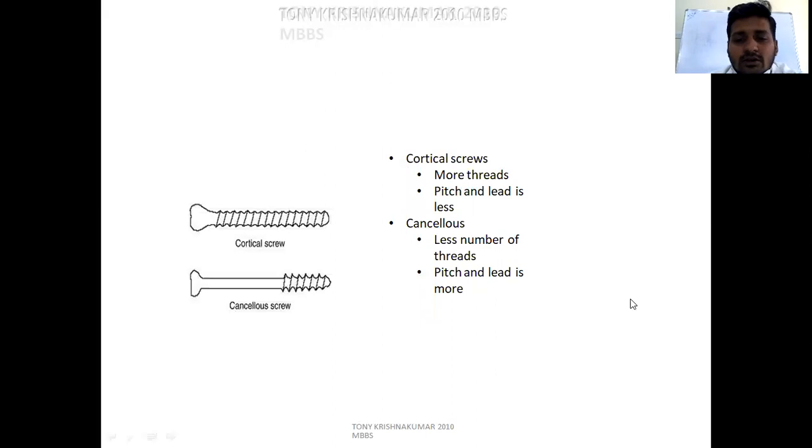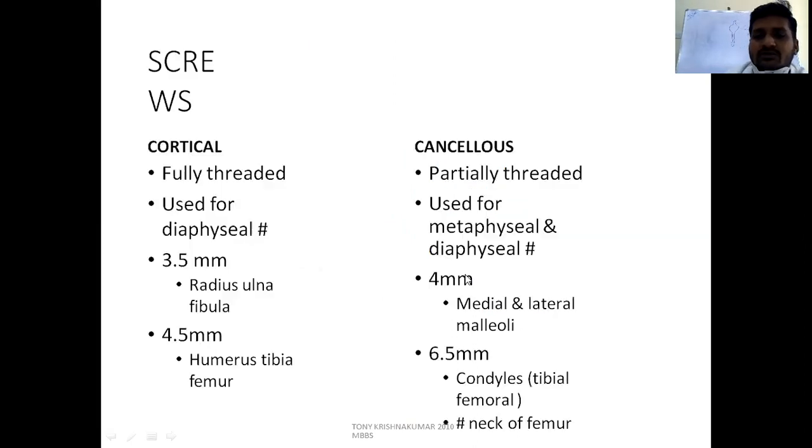See, cortical screws and cancellous screws. This is a cortical screw. This is a cancellous screw. Cancellous screws may be partially threaded or fully threaded. In this picture, it shows a partially threaded one. Cortical screws have more number of threads, less pitch, and lead is also less, and thread depth is also less. Here, thread depth is more, less number of threads, but the distance between two threads is more, which is pitch. Pitch is more and lead is more.